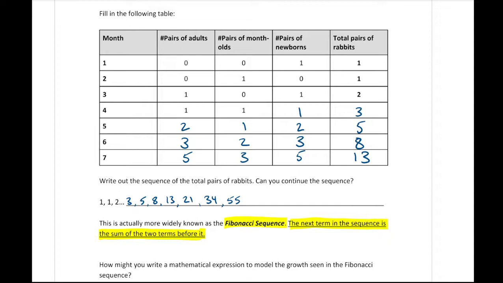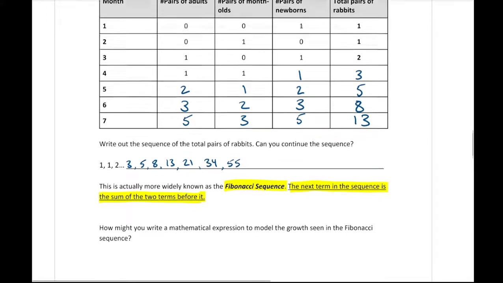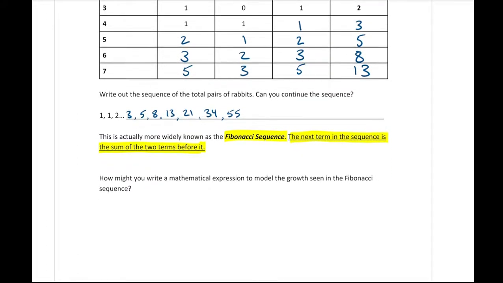So how might you write a mathematical expression to model the growth of this? Right? So kind of how do we come up with a rule that tells us that we have to add up the previous 2 terms? If it helps, we can start off with saying F for the Fibonacci sequence, and n for any term in the sequence.